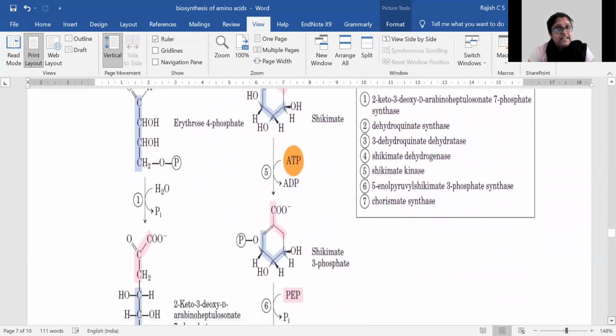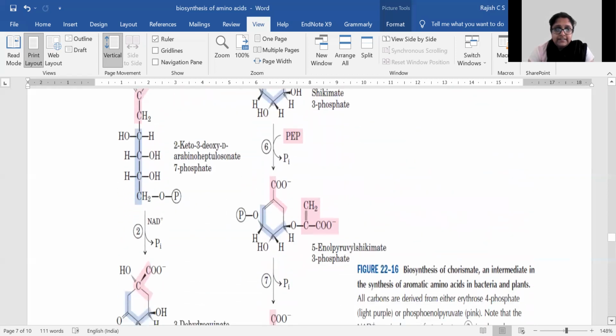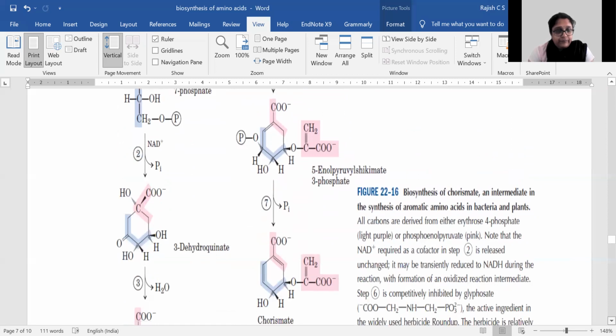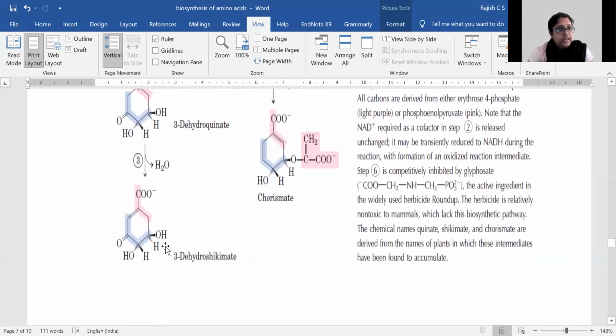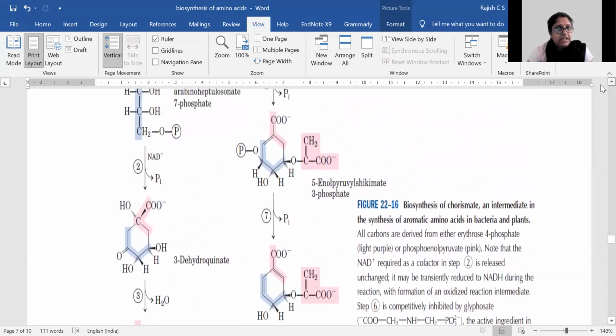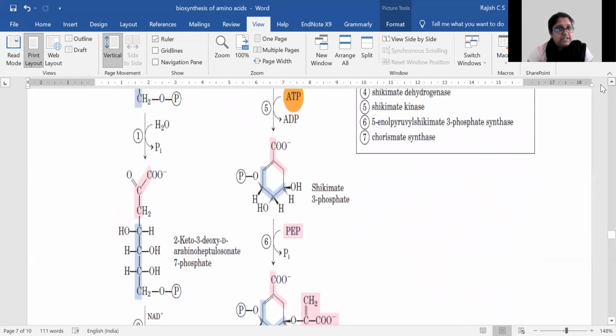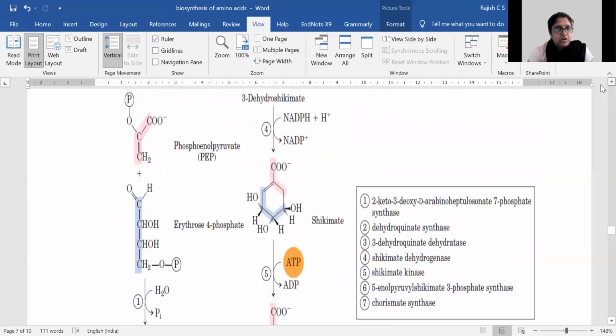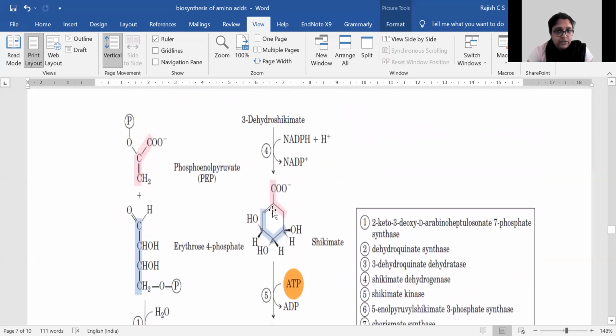That is done by 3-dehydroquinate dehydratase, and that will lead to the formation of 3-dehydroshikimate. Now, from the 3-dehydroshikimate, shikimate will be formed, and that is a dehydrogenase reaction in which NADPH will be converted to NADP plus, and this will become shikimate.